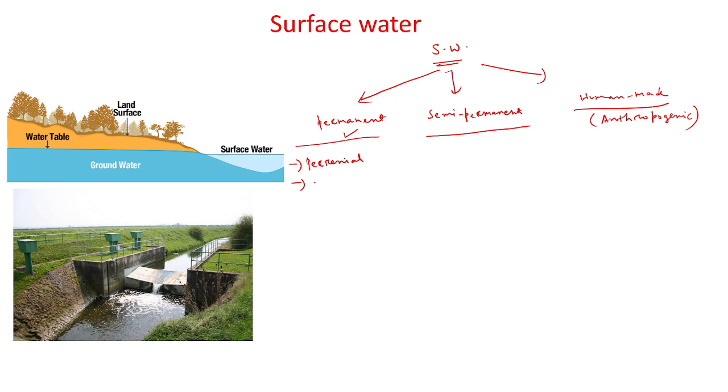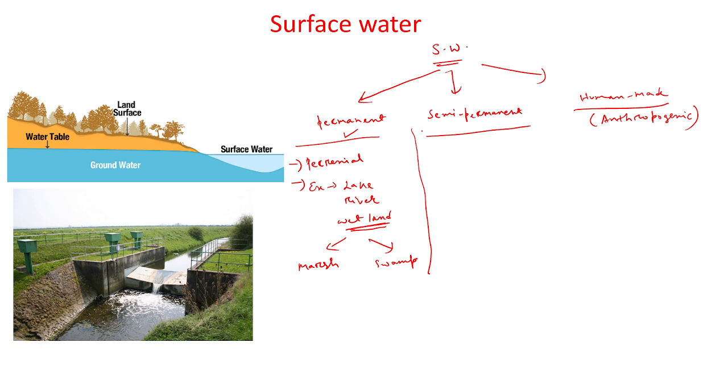For example, lake, river, wetland. Wetland means normally the land which is wet, or where low water is present, but throughout the year the water is present. For example, it can be a marsh or a swamp. So they are the permanent type of surface water.